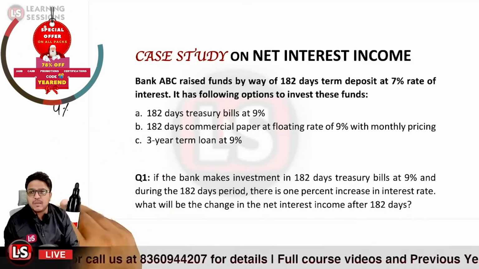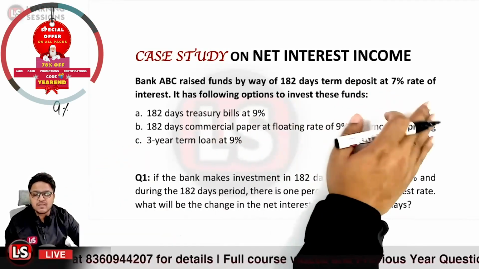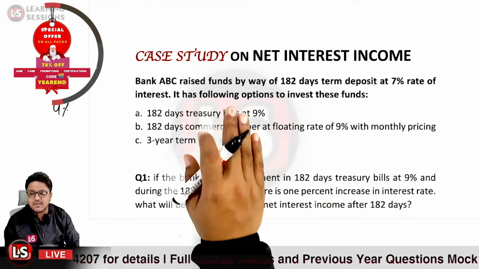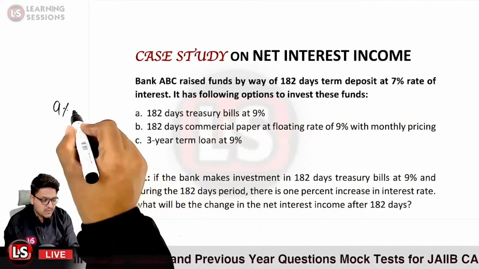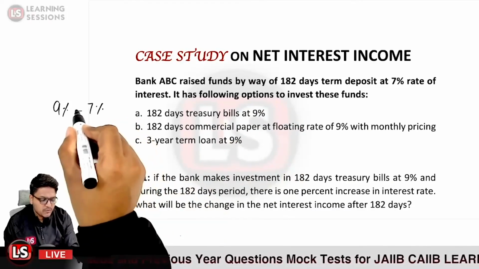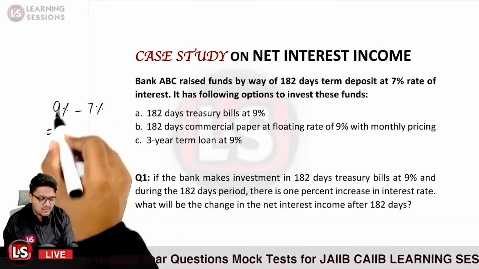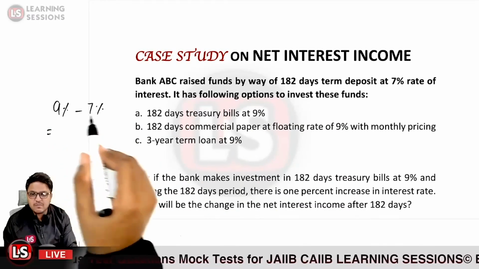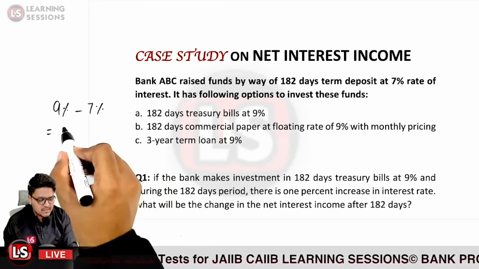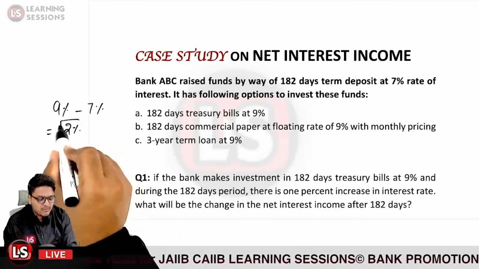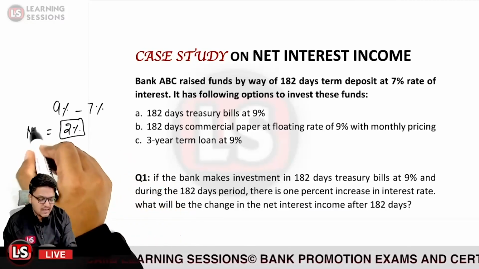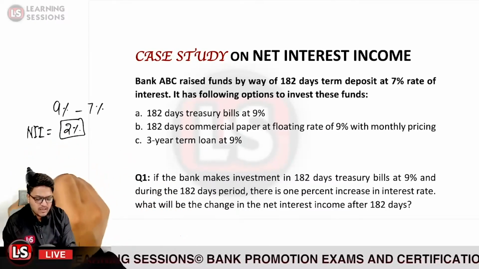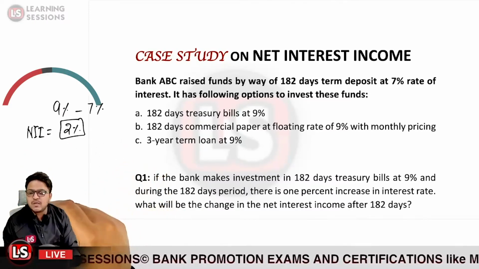And what is the bank paying? It is paying 7% rate of interest on the 182 days term deposit, so 7% will be subtracted. So the existing net interest income was 9% minus 7%, that is 2%. So the spread over here, or simply the NII, is 2% in this particular case.